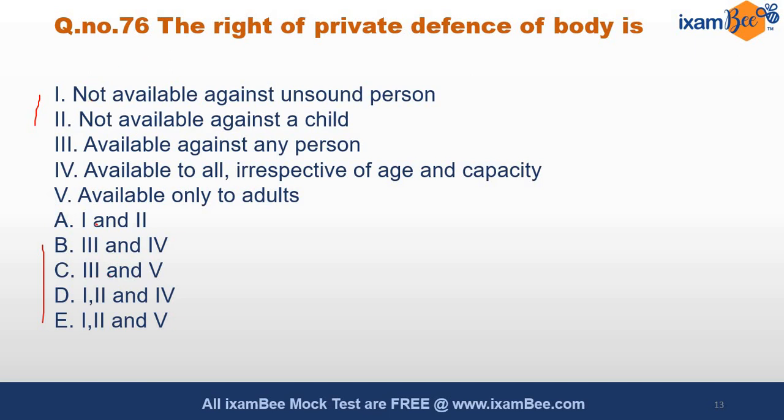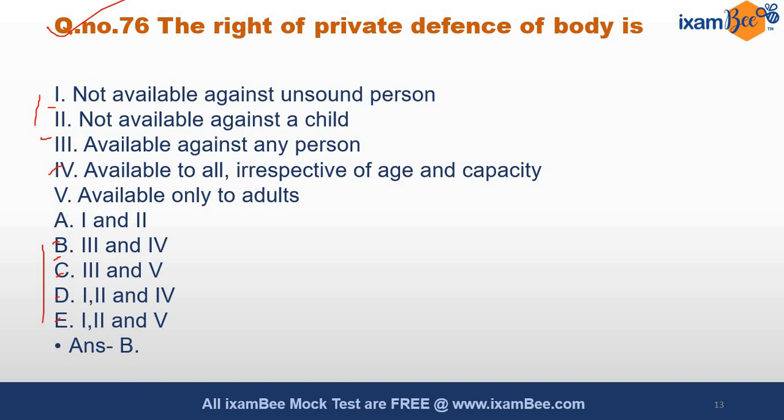So right of private defense of a body is available. These statements and these options, you have to pick the correct option. Which combination of statements is correct? That is given in these options. It is relating to private defense. Private defense is another important topic from Indian Penal Code. And the answer is B, that is statement 3 and 4.